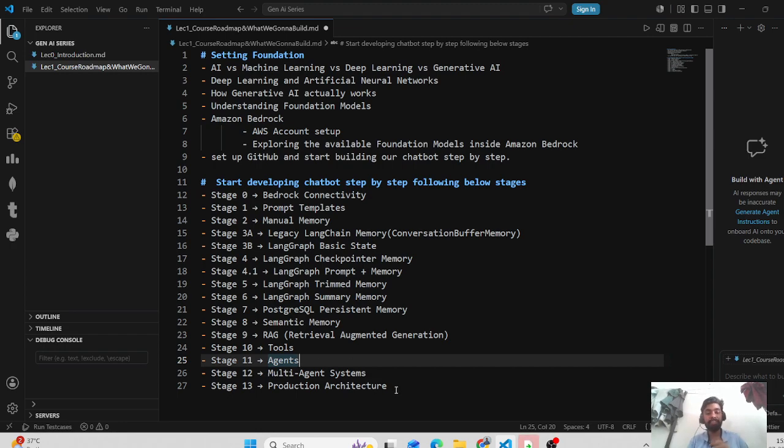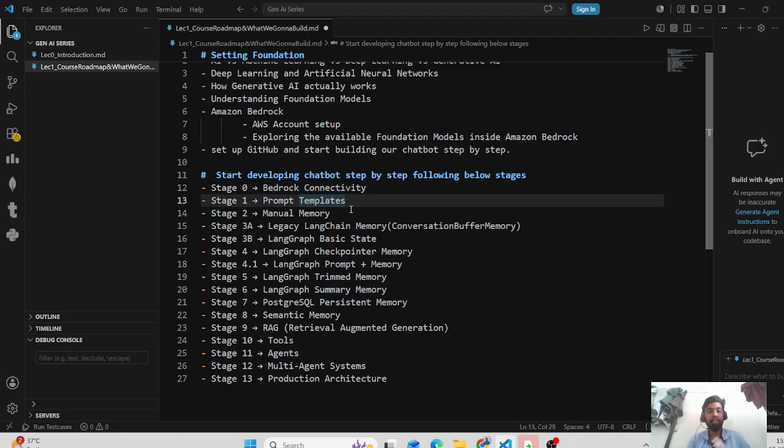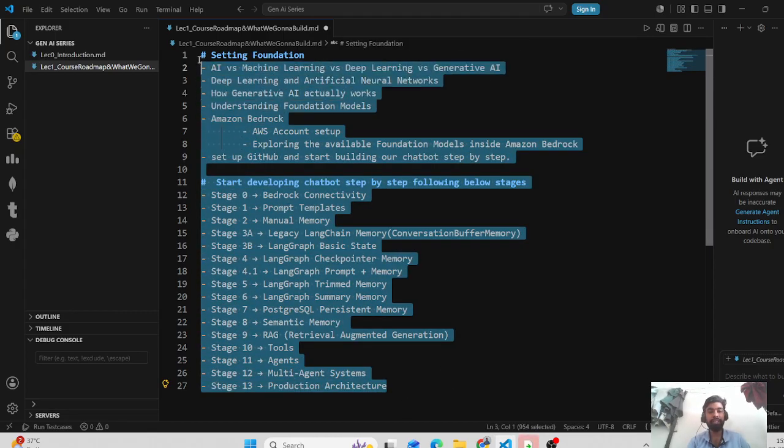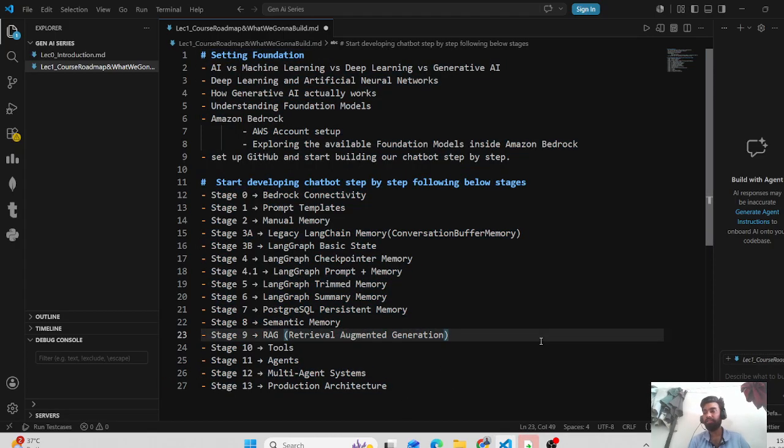At the end of this, we will reach the production architecture. So this is the complete stage. I know it may sound overwhelming, but step by step, each thing will become clear. I just wanted to give an overview in this video of the steps we are going to follow, so that everybody has clarity on what we are going to achieve and how.